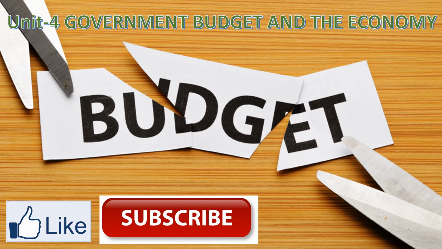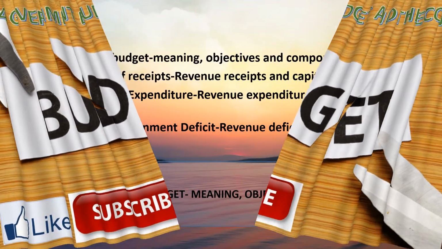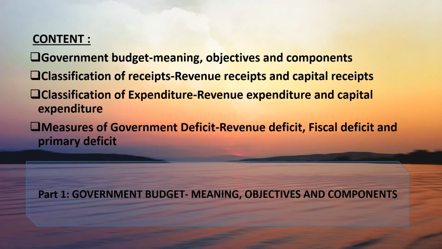In today's video, I have come up to explain Unit 4 of Macroeconomics, that is Government Budget and the Economy. It is one of the important chapters of macroeconomics and it is also related to real life, since the budget is presented in the parliament in the month of Feb every year by the finance minister.